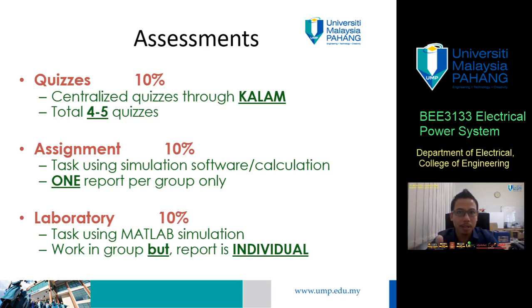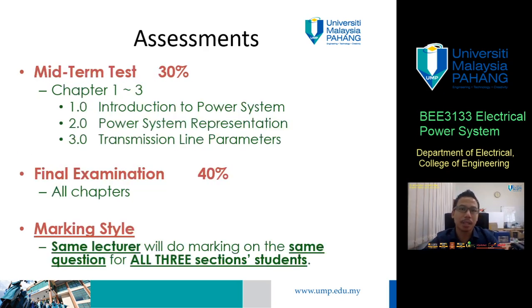So one person equals one report. If we have 60 students, I expect 60 reports from all of you. Each of you submits only one report. You still need to go through the similarity checking. That's very critical. So for the assignment, one report per group, but for the laboratory, one report for each student.